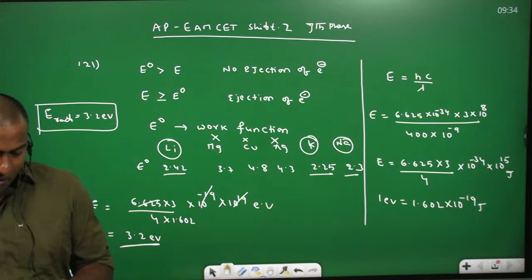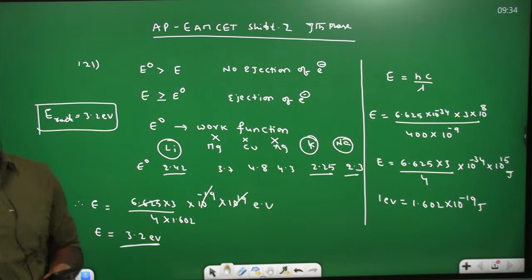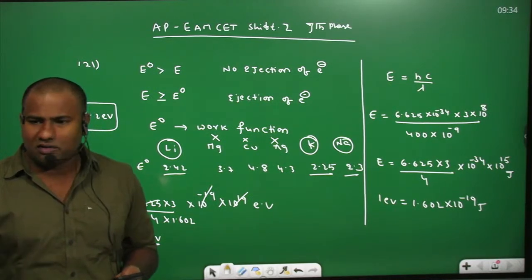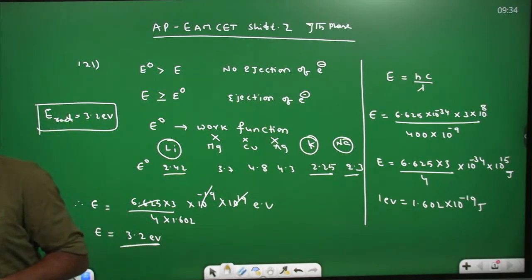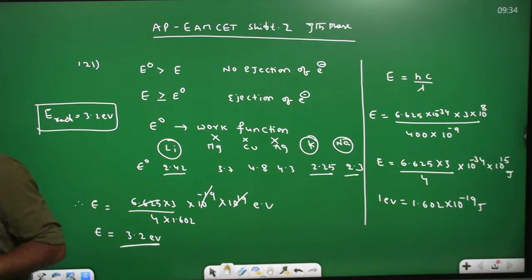So how many metals are not going to eject the electron? How many do we have? 3. How many metal atoms are going to eject the electron? That is also 3. Got it? So first we are finding the energy of the radiation.